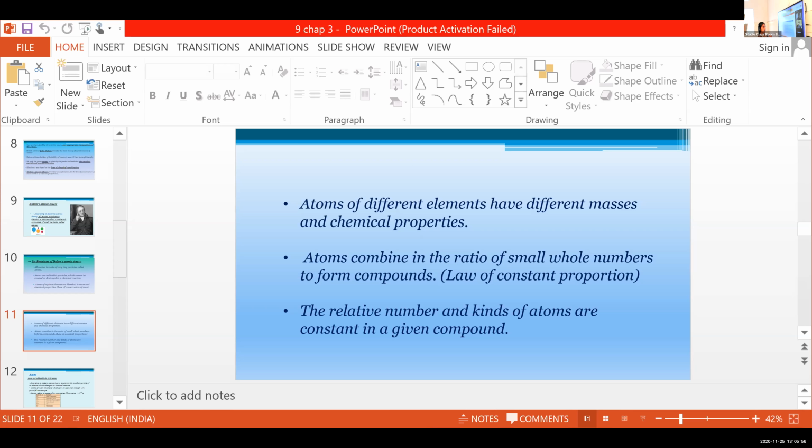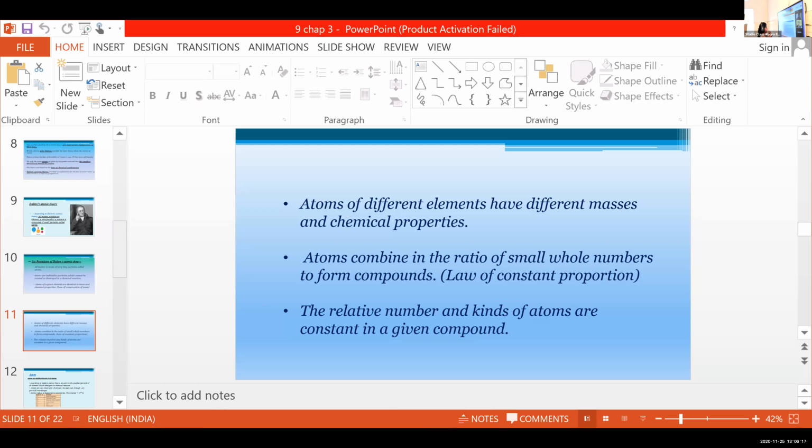That means the mass and chemical properties of hydrogen are entirely different from oxygen, nitrogen, helium, lithium, etc. Clear? That's the fourth postulate.